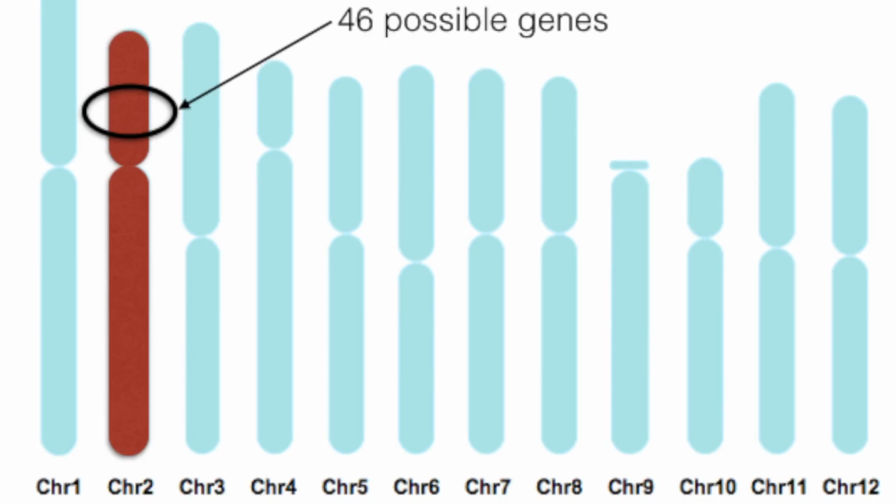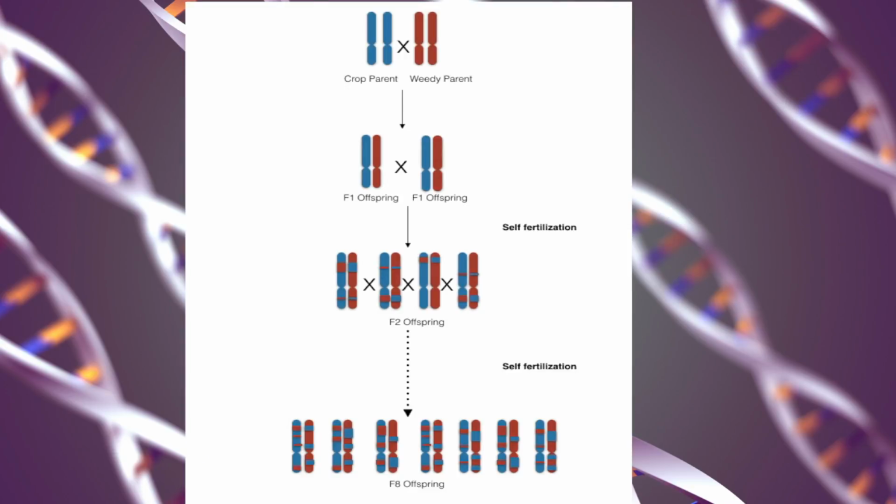Previously performed genetic mapping in the Cultivated lab has revealed that the gene most likely lies within a region of chromosome 2 that contains 46 potential candidate genes for the shattering trait. Through a multi-step method known as Quantitative Trait Locus mapping, it will be possible to narrow down the number of candidate genes. Mapping begins when one weedy parent and one crop parent are crossbred, and the offspring are then self-fertilized